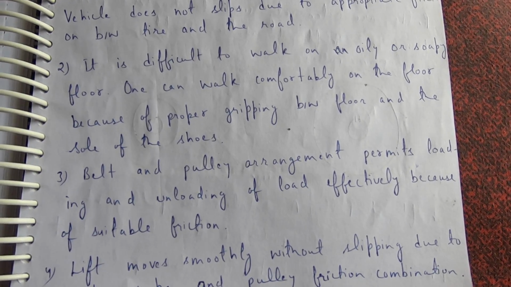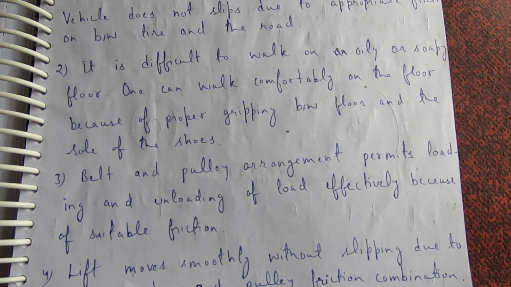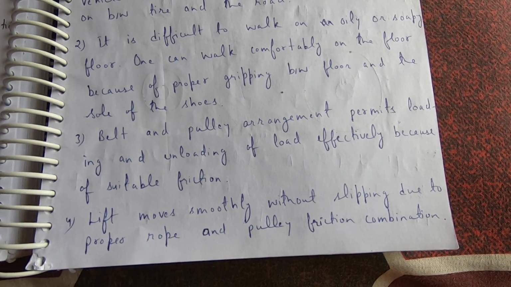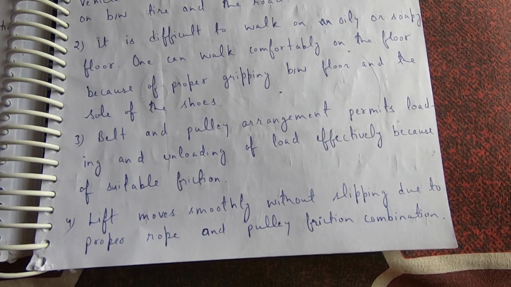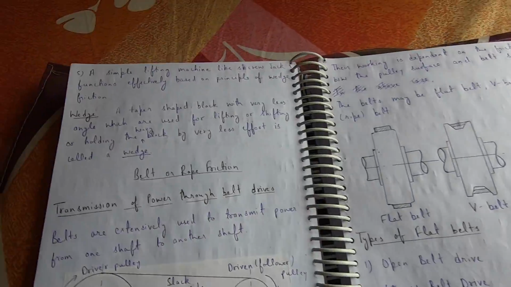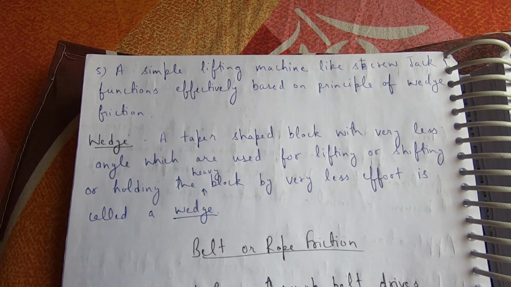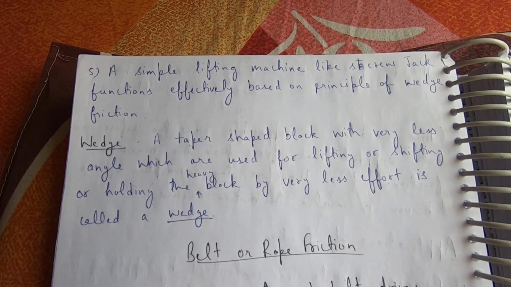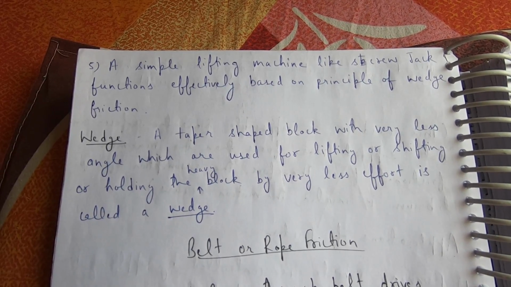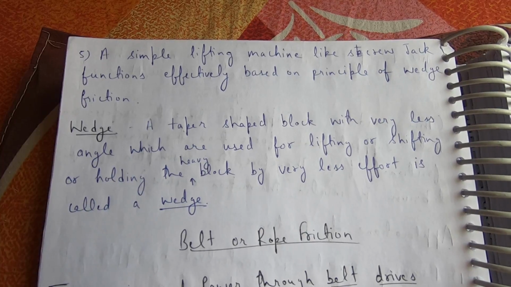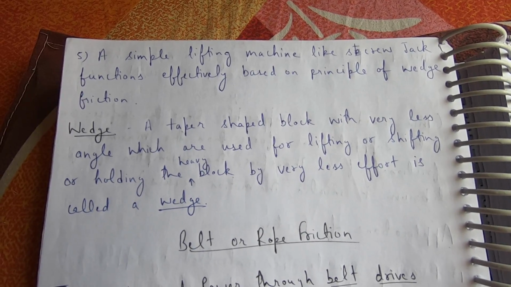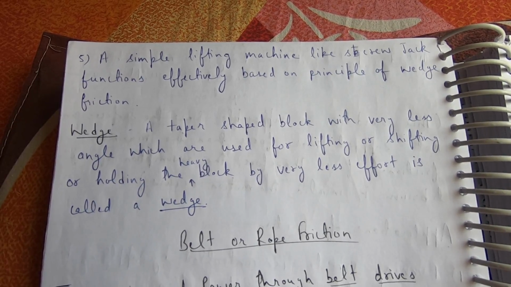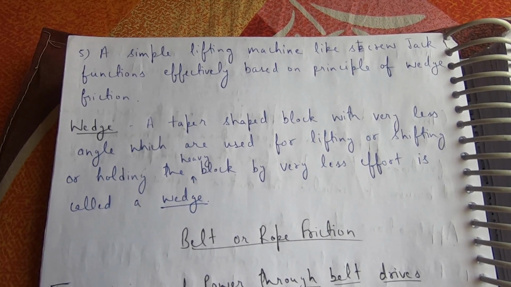Belt and pulley arrangement permits loading and unloading of load effectively because of suitable friction. Lift moves smoothly without slipping due to proper rope and pulley friction combination. A simple lifting machine like screw jack functions effectively based on principle of wedge friction. Wedges are taper-shaped blocks with very small angle which are used for lifting or shifting or holding heavy blocks by very little effort.